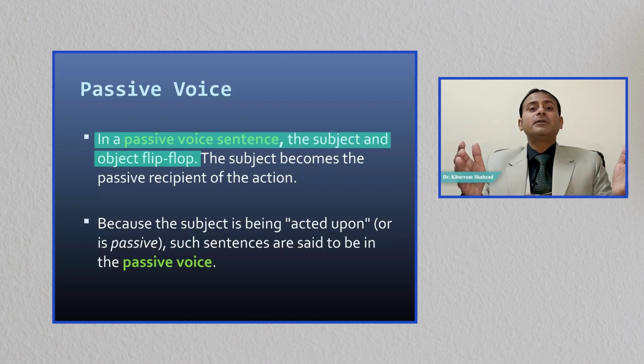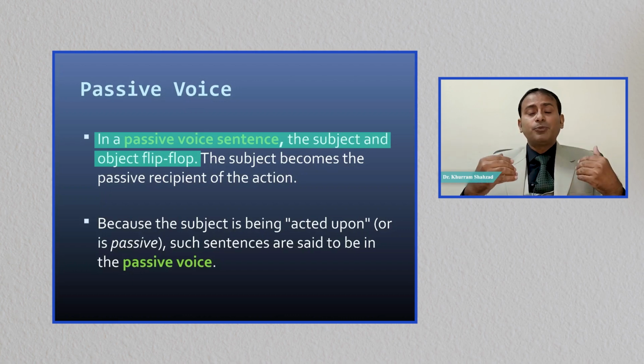They change their positions. For example, the object of the active voice becomes the subject of the passive voice, and the subject of the active voice becomes the object of the passive voice. Dear students, you should remember that we are not supposed to do translation when we are speaking English or when we are writing English.